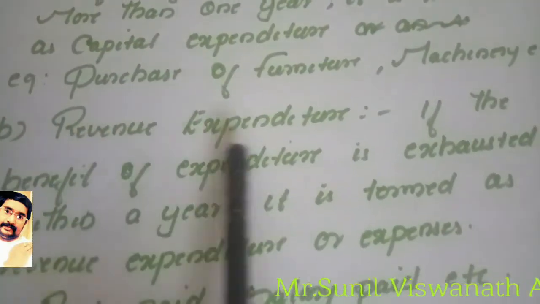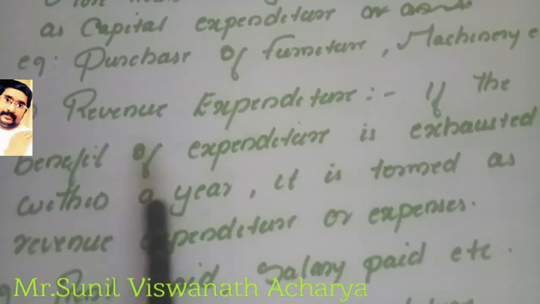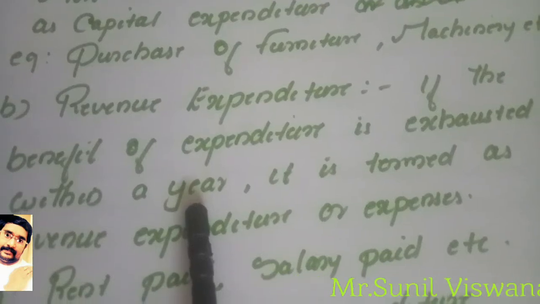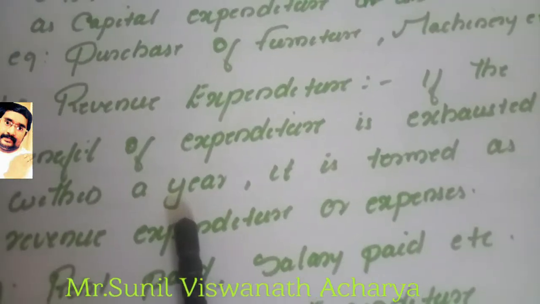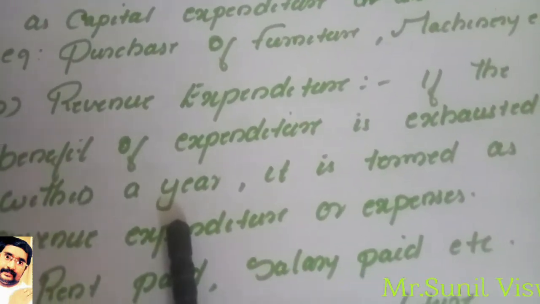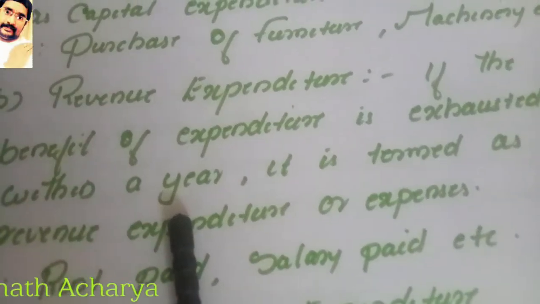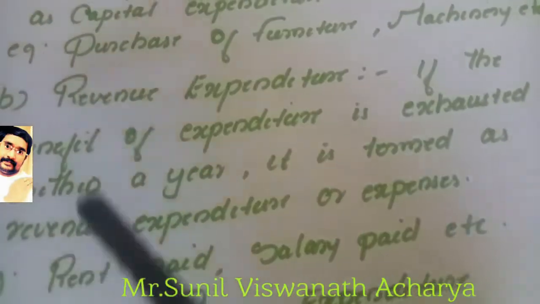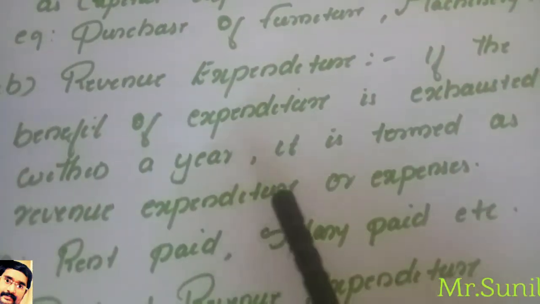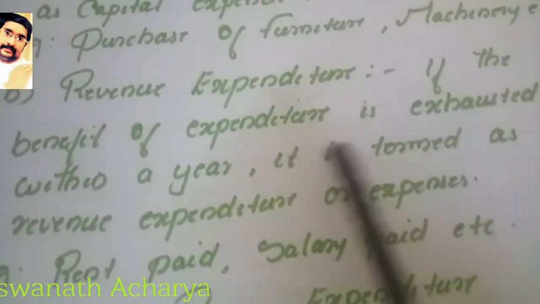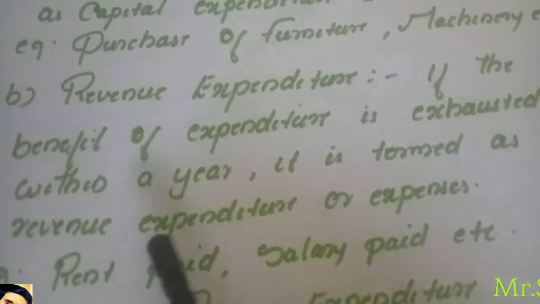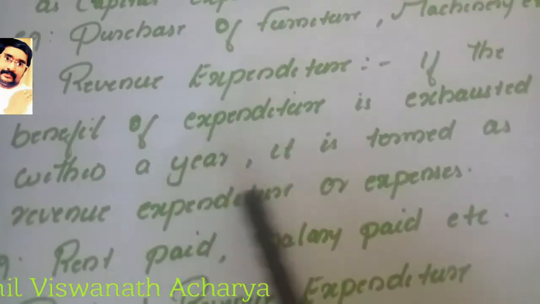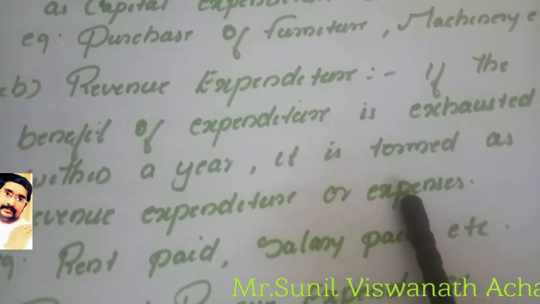Then the second expenditure is revenue expenditure. If the benefit of expenditure is exhausted within a year, remember, we spend some money and its benefit will finish within 1 year, then it is termed as revenue expenditure. And revenue expenditure we can call expense also.